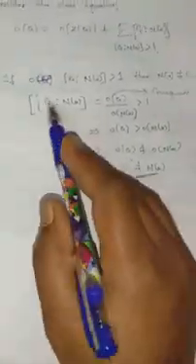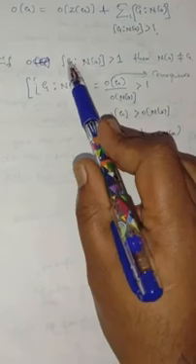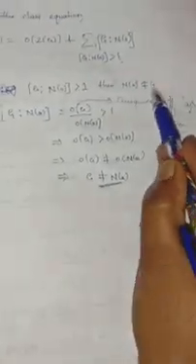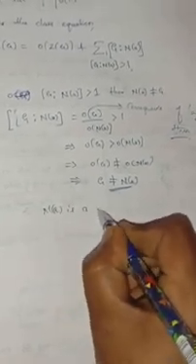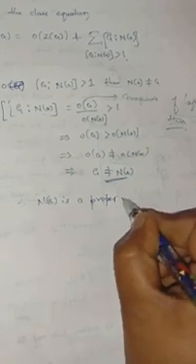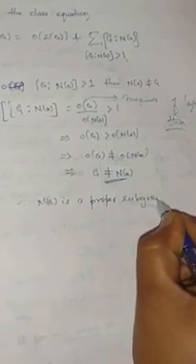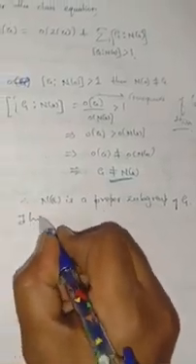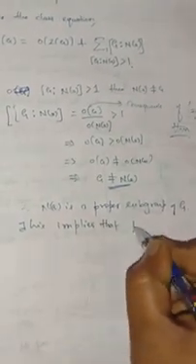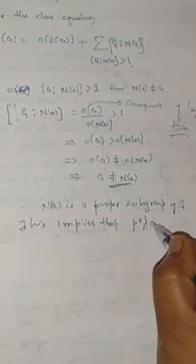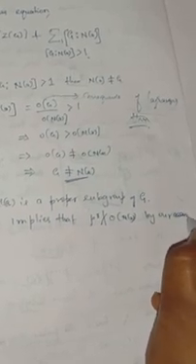Therefore, if the index of the normalizer of an element in G is greater than 1, then N(a) is not equal to G. So N(a) is a subgroup, in particular a proper subgroup of G. This implies that p to the power of r doesn't divide the order of N(a), by our assumption.